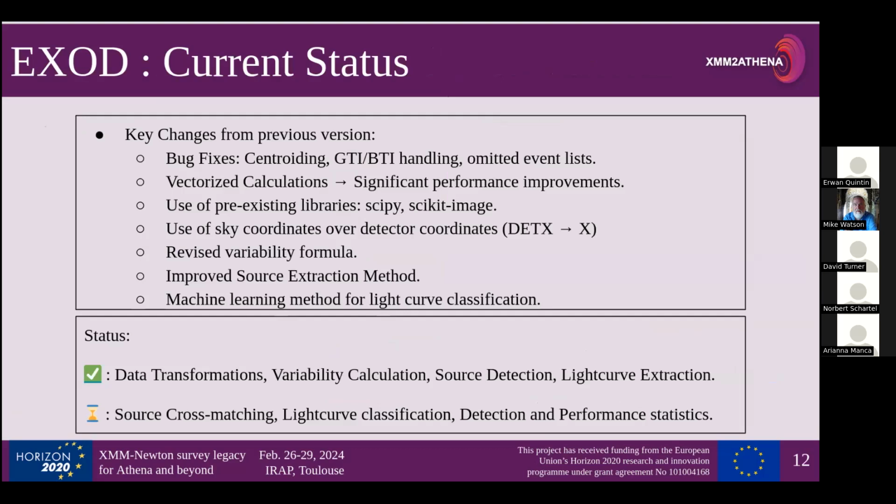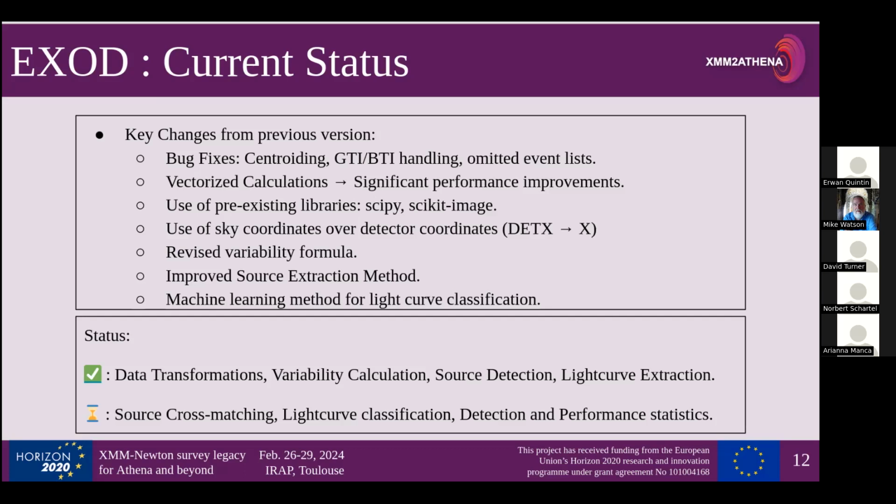Okay, so current status. We fixed a load of bugs with the centroiding. There were some issues with the good time and bad time intervals. We vectorized all the calculations, which led to significant performance improvements. We're now using pre-existing libraries like SciPy and scikit-image to do a lot of the calculations, which again speeds things up dramatically. One of the slight differences, which is really just a detail, is that we're using the sky coordinates x rather than the CCD coordinates det x, which doesn't really change much. We've messed about with the variability formula, but we're still messing about with it, so that's why I haven't put the variability formula here.